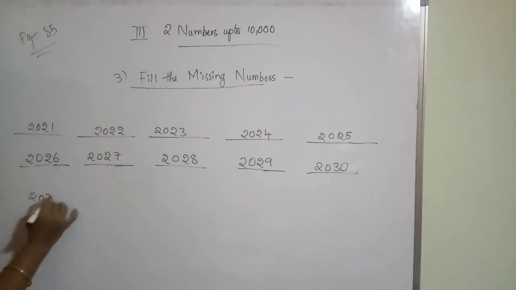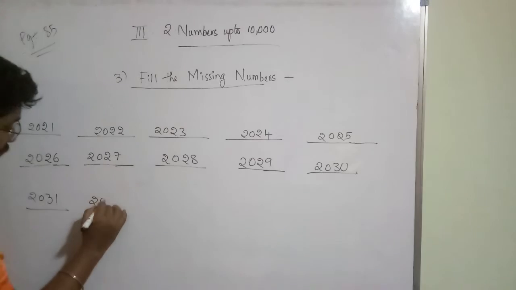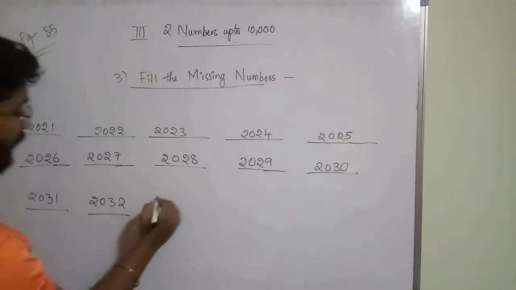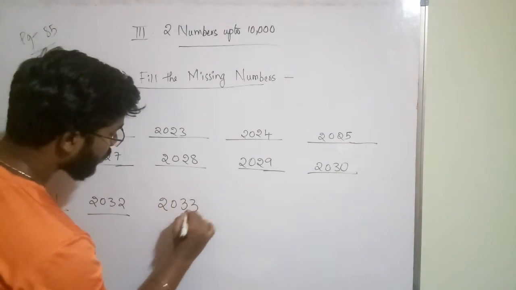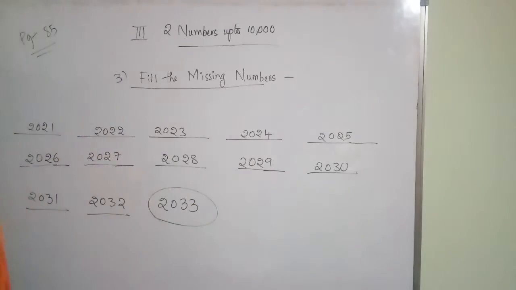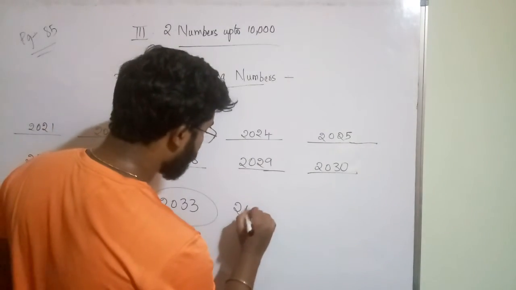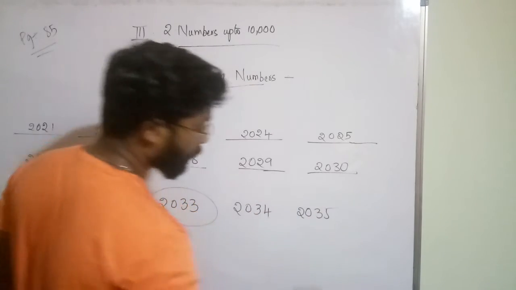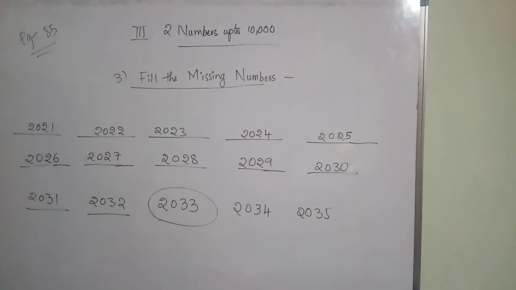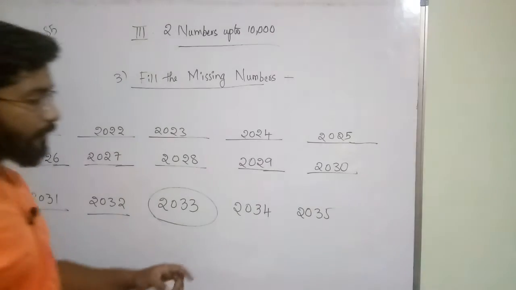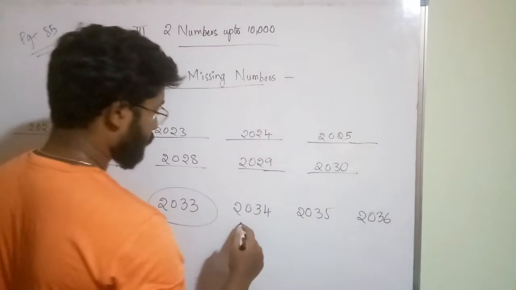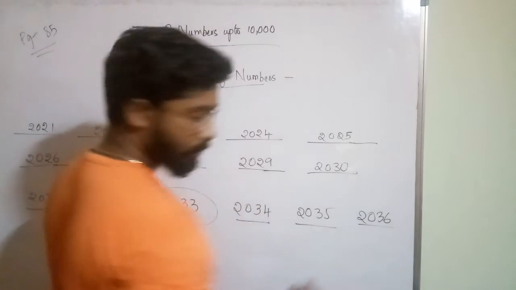2031. Next 2032. Next he has given 2033. This one he gave, that's why I am rounding it. Okay, next 2033. After that you will get 2034, 2035. Next 2036.